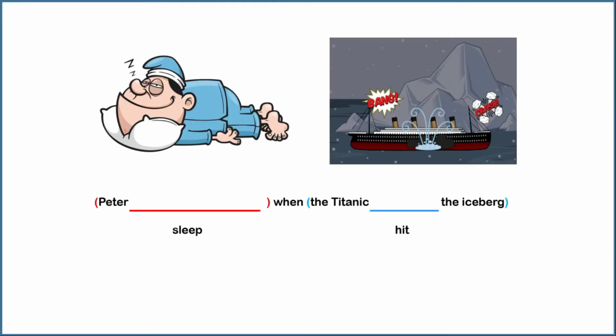Have a look at this sentence. Peter slept when the Titanic hit the iceberg. So, Peter slept turns to was sleeping when the Titanic hit the iceberg. Was sleeping goes in the past continuous because it was interrupted by the action hit.